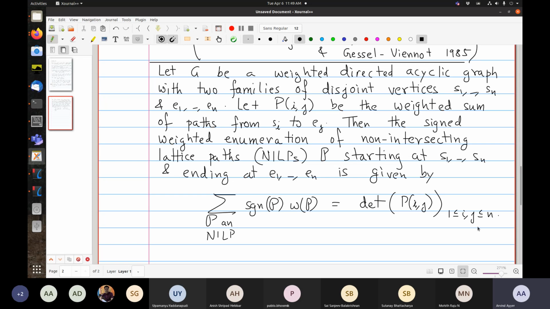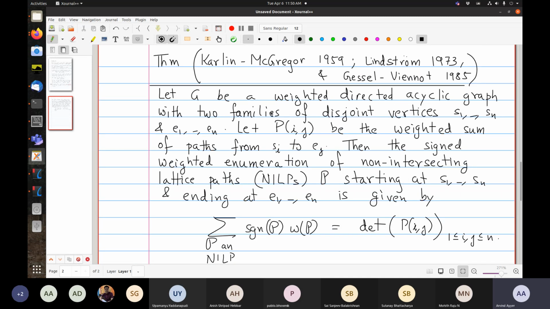So the observation is that this signed enumeration is a determinant, and this was found first in the context of Brownian motion and similar other Markov processes. I'm not going to go into the details. In 1959 by Karlin and McGregor. Karlin was a mathematical economist at Stanford. I think McGregor was a student.